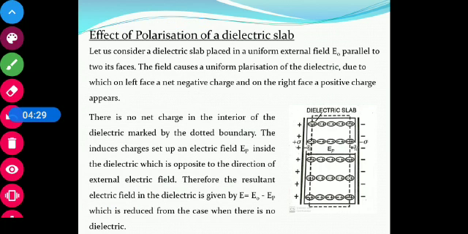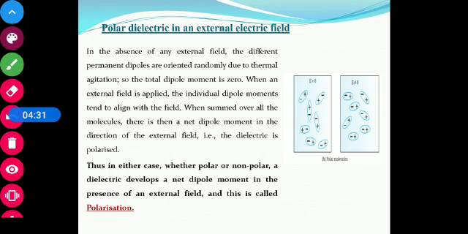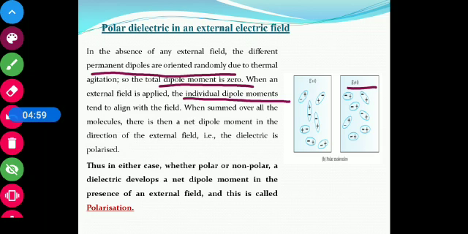Now, polar dielectrics in an external electric field. In the absence of any external field, the different permanent dipoles are oriented randomly due to thermal agitation, so the total dipole moment is 0. But when it is placed in an external electric field, then individual dipole moments tend to align themselves with the field.